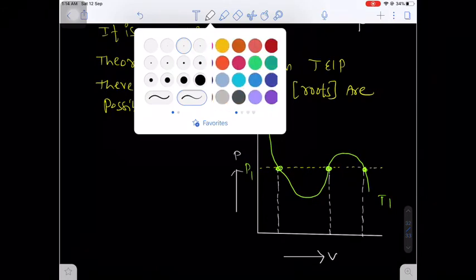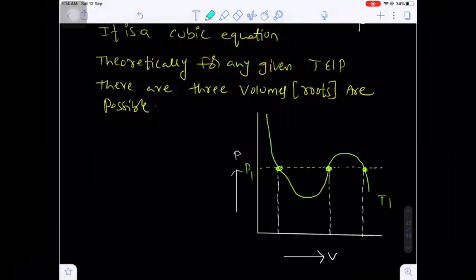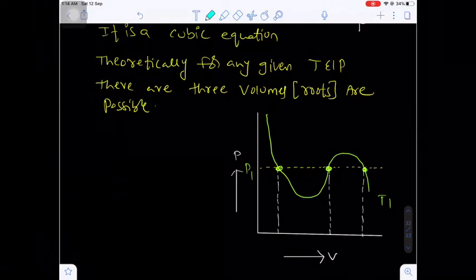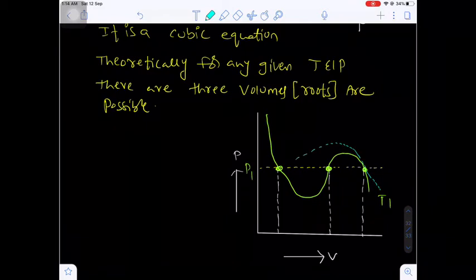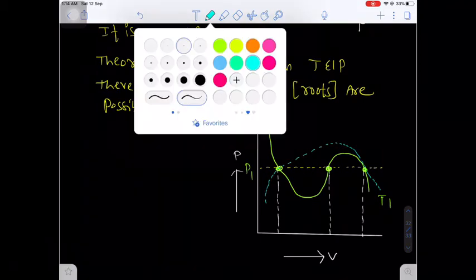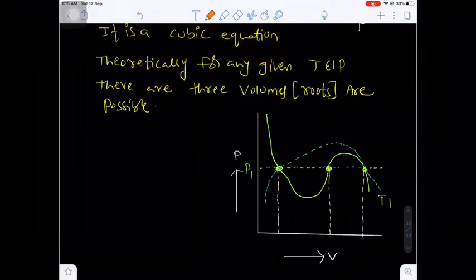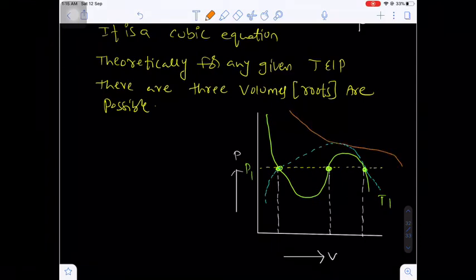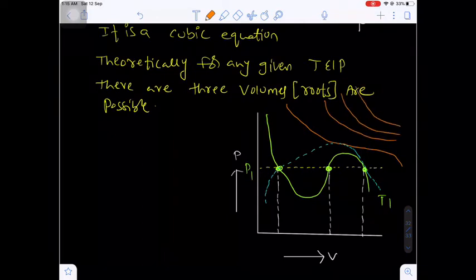Now in the liquefaction of gases, the graph will be like this. Do you know at a constant temperature the PV graph should be a rectangular hyperbola that corresponds to ideal nature?